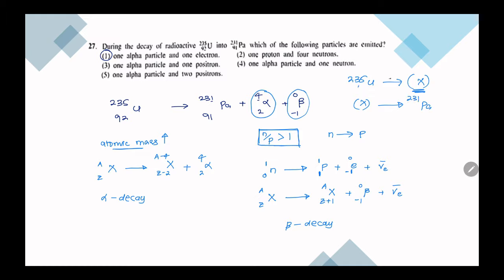Okay, so if you get statement-wise questions, you might get questions related to this. So have an overall idea: what is alpha decay, what is beta decay, and can both of them happen together. Those types of ideas.